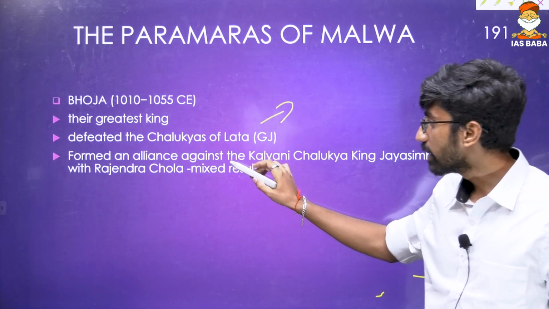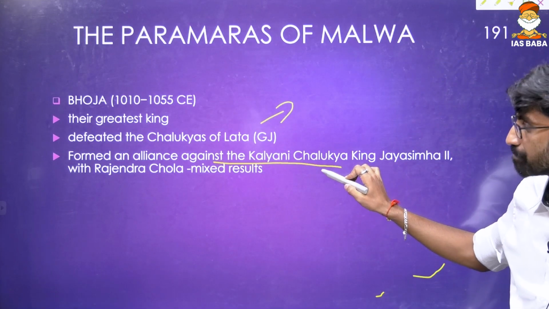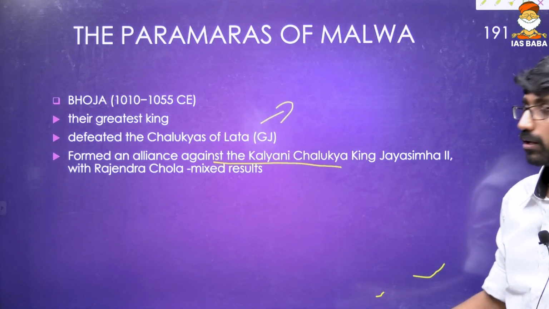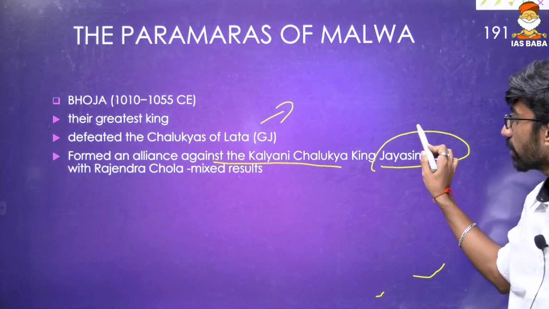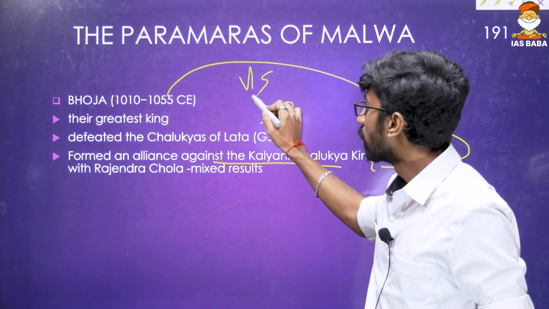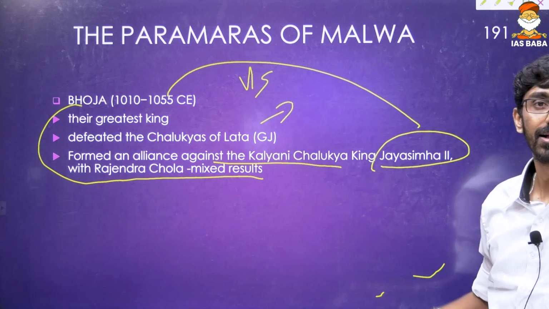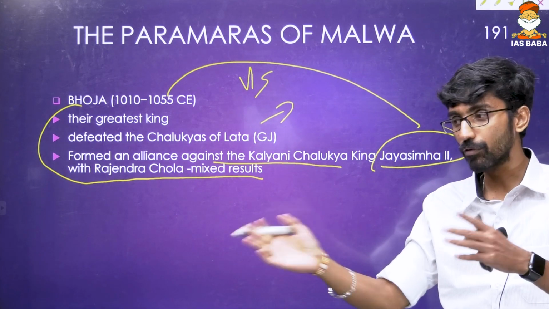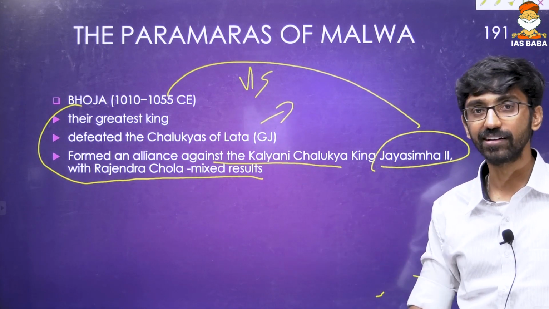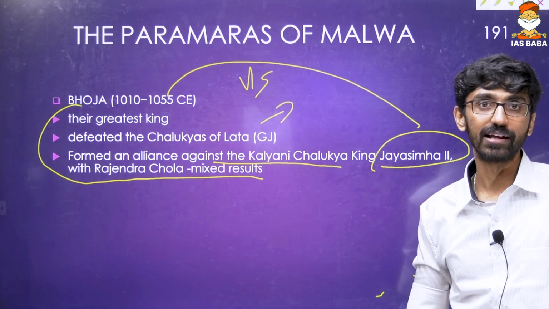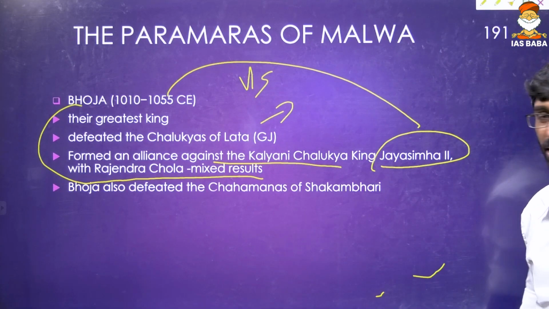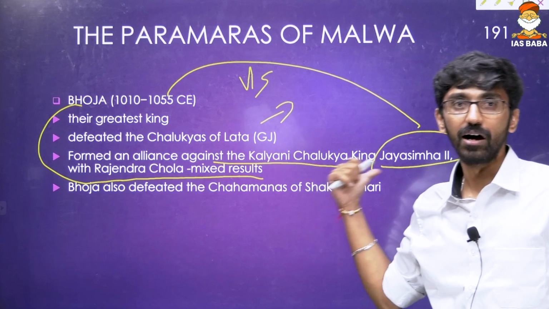And they formed an alliance against the Kalyani Chalukyas. Who? Bhoja. That is the Kalyani Chalukya king Jaisimha, who had issues with Bhoja. And this was an alliance of Bhoja with Rajendra Chola, that is the Cholas. Look at one more contemporary dynasty, the Chola dynasty. It was a mixed result in this particular battle. Sometimes they won, sometimes Jaisimha won.